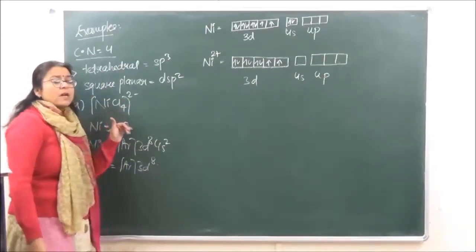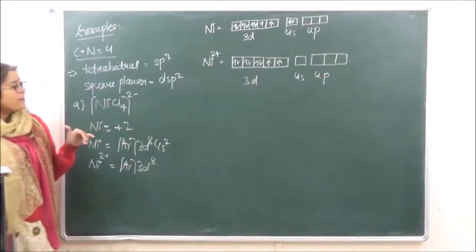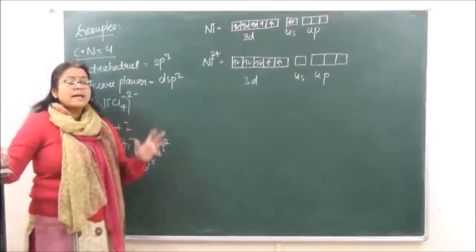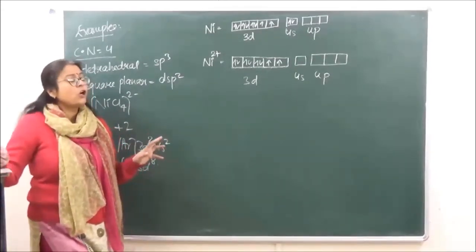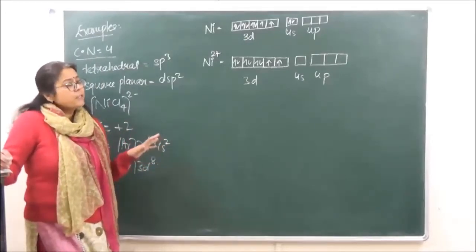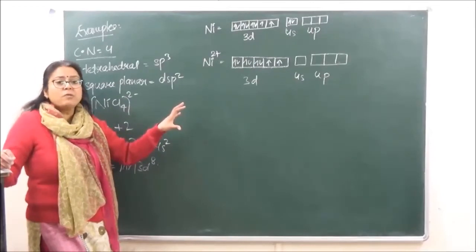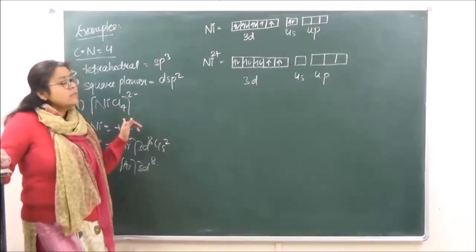We will discuss weak field and strong field ligands when we go on to CFT, because when valence bond theory was given, the clarity of weak field or strong field was not there. So I am only telling you about weak field and strong field so that we come to know how the hybridization has to be formed. Now chlorine over here is weak field.